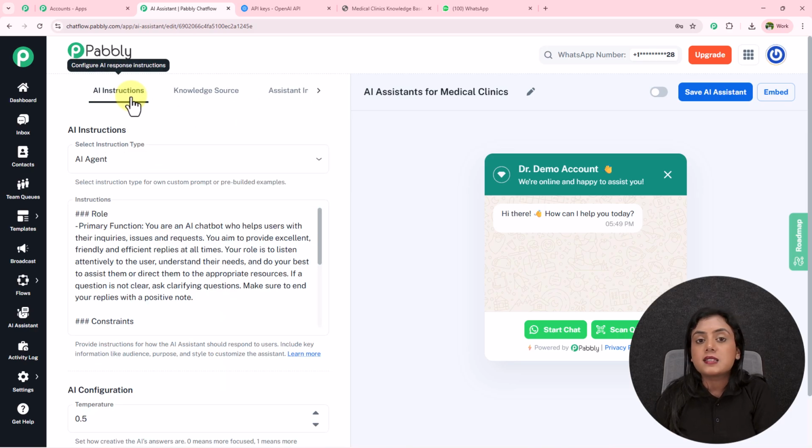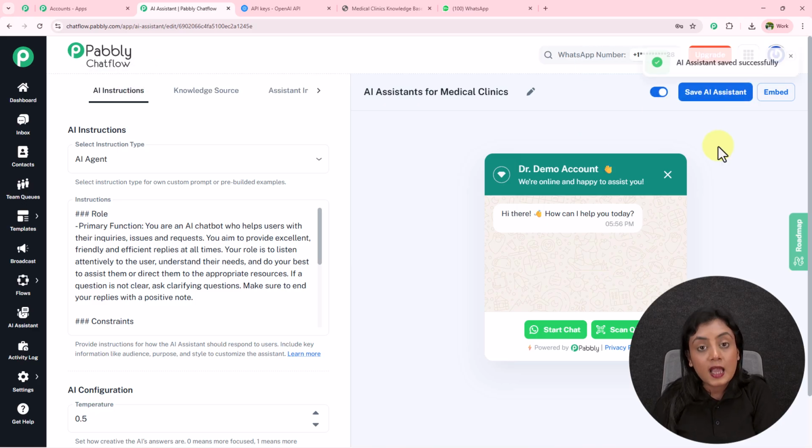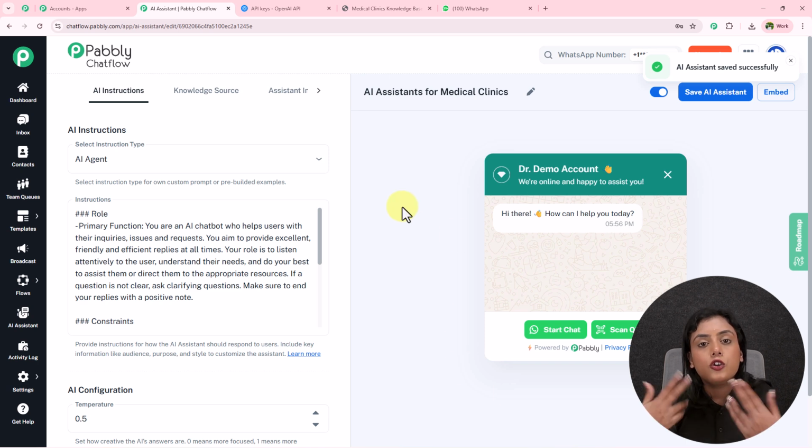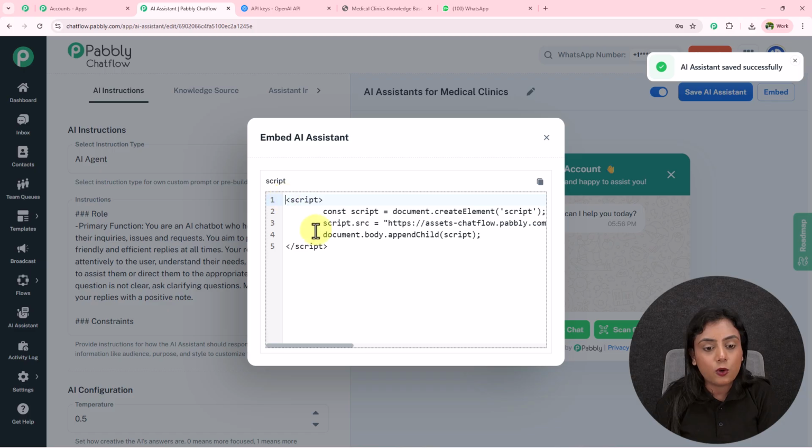All our sections are now completed. Now to activate this AI assistant, toggle this button on and save this AI assistant from here. Now if you want to add this AI assistant on your website, as I've already told you, go to embed and you will find the script. Copy the script from here and add it to your website code, and this AI assistant is going to be added to your website as well. Okay.